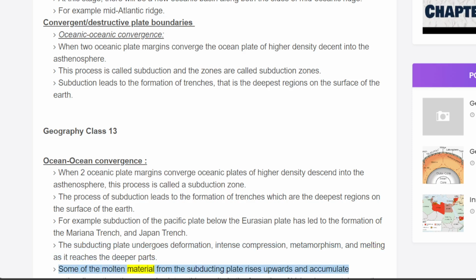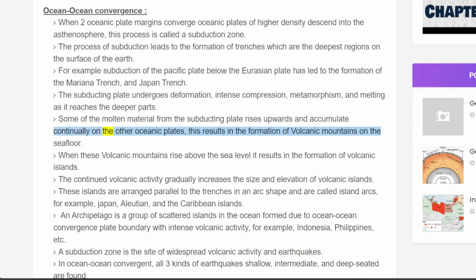Some of the molten material from the subducting plate rises upwards and accumulates continually on the other oceanic plates. This results in the formation of volcanic mountains on the seafloor. When these volcanic mountains rise above the sea level, it results in the formation of volcanic islands. The continued volcanic activity gradually increases the size and elevation of volcanic islands. These islands are arranged parallel to the trenches in an arc shape and are called island arcs, for example, Japan, Aleutian, and the Caribbean islands.